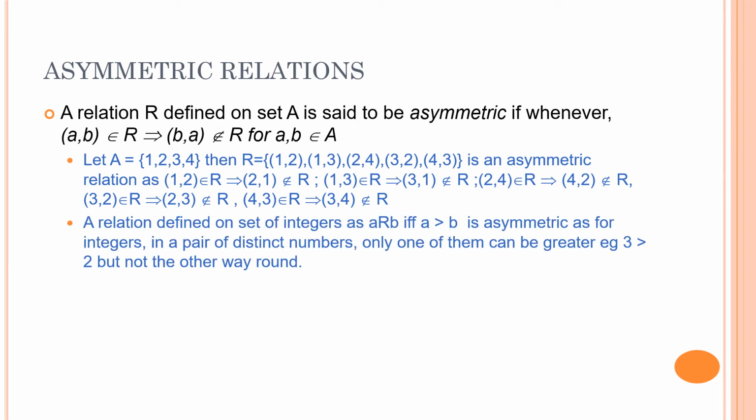A relation defined on the set of integers as A related to B if A is greater than B is also asymmetric. Just think over it. If I give you any two distinct numbers, if one number is greater than the other number, it cannot be the other way around. Say for example, 3 is greater than 2, but 2 can never be greater than 3. So this relation is also asymmetric in nature.